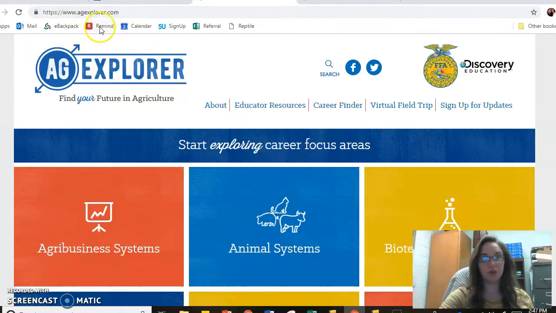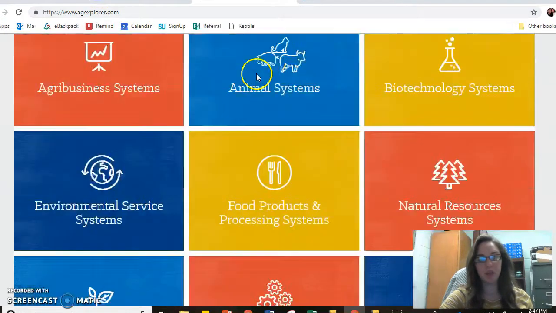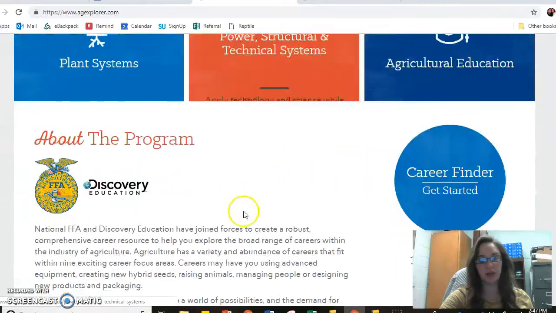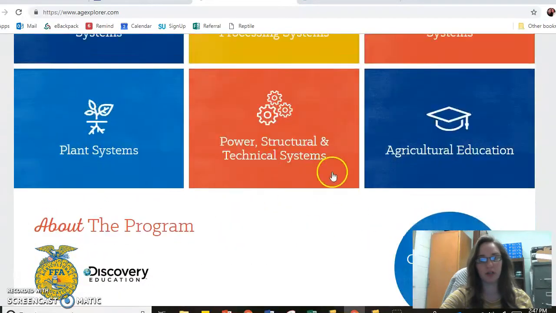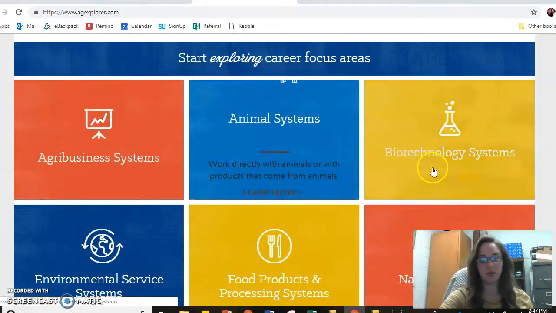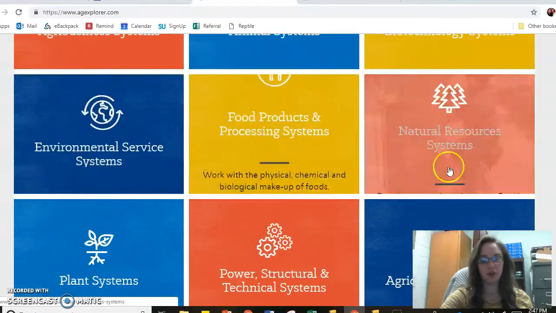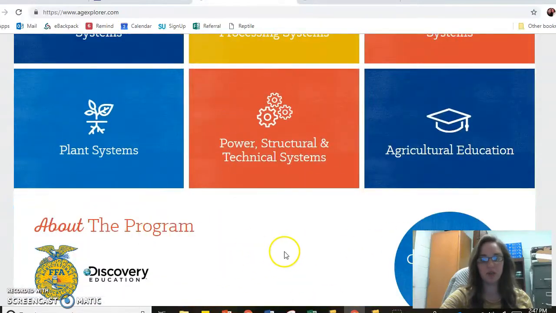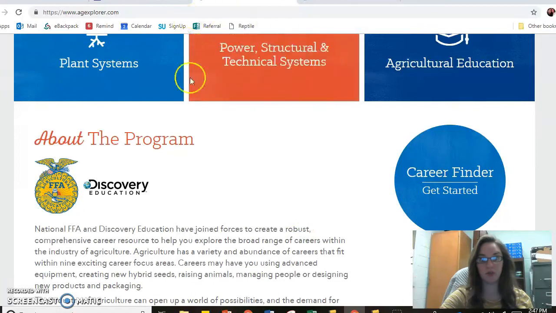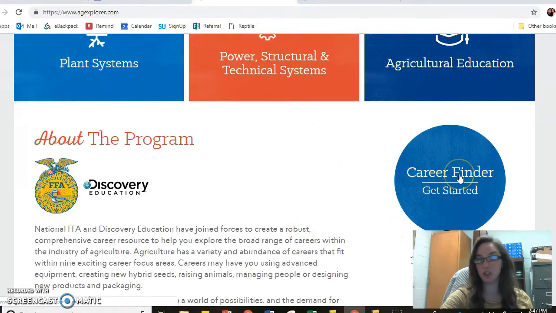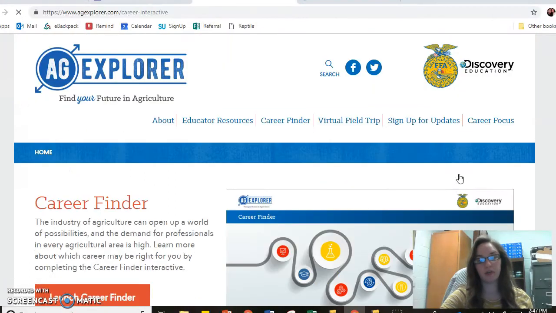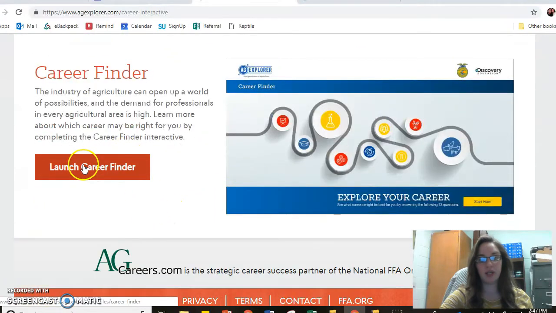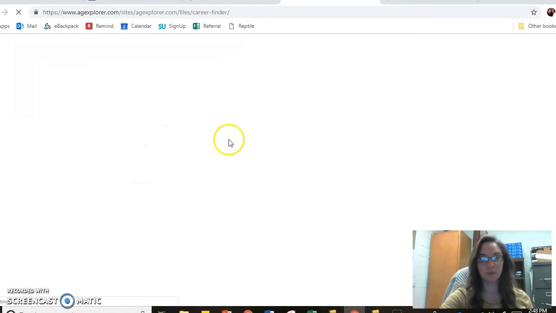First, you have to go to agexplorer.com, which looks exactly like this. You can do it on your iPad. From here, you're going to scroll down and click on Career Finder. Now, all of these, when you click on them, have tons of different careers in all of these different areas. So we are going to do that, but first we're going to find what it suggests for you. So Career Finder, click Get Started, then you hit Launch Career Finder. This is just a page to get you ready for it.